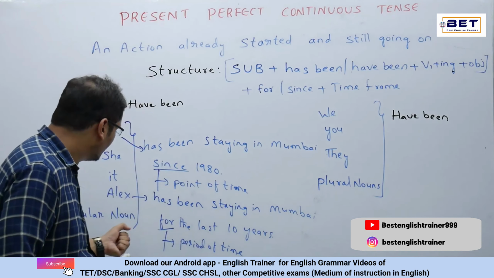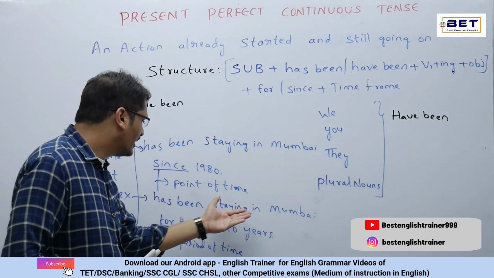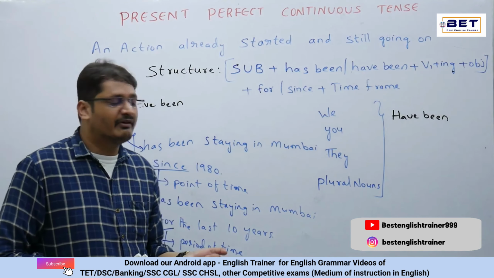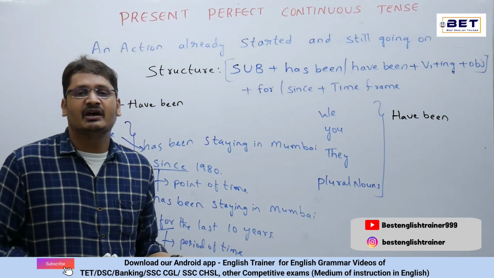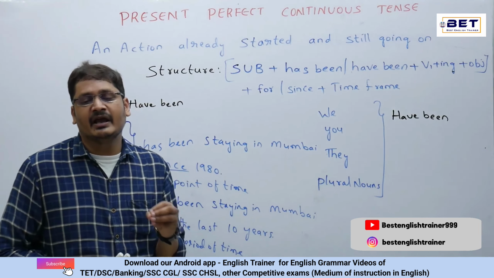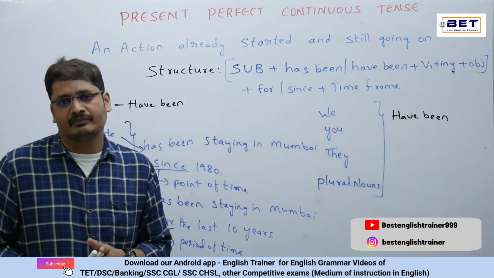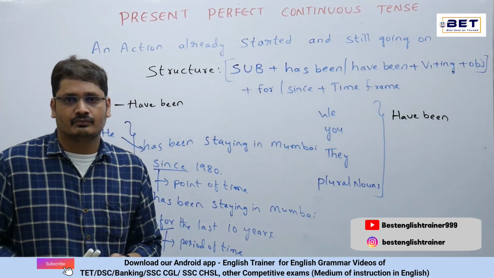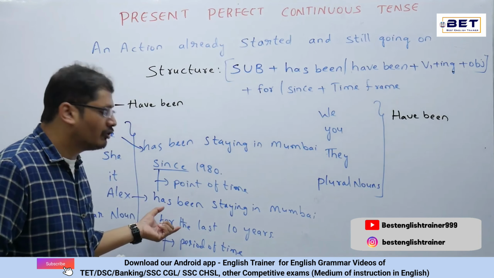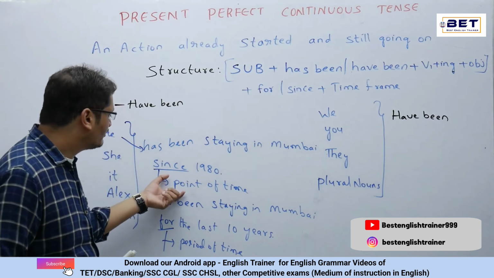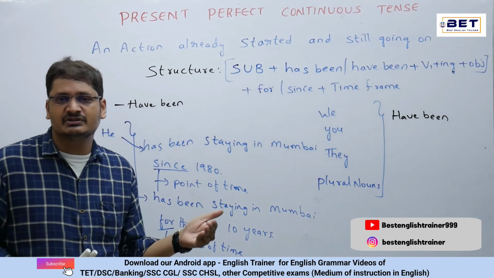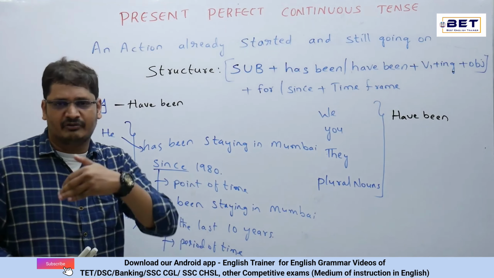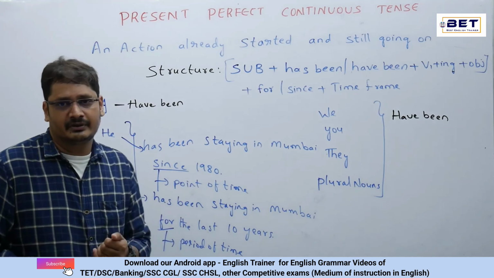See the example. Alex has been staying in Mumbai for the last 10 years. Now, I said for the last 10 years. Here, I'm not specifically mentioning any specific point of time, but I'm telling a time frame. So that is the period of time. The specific point of time is since, and over a period of time, that is altogether for.